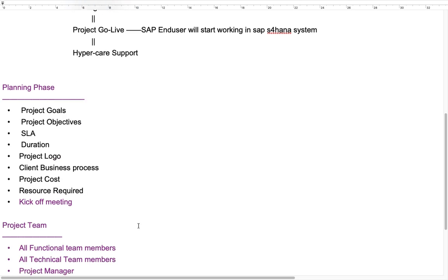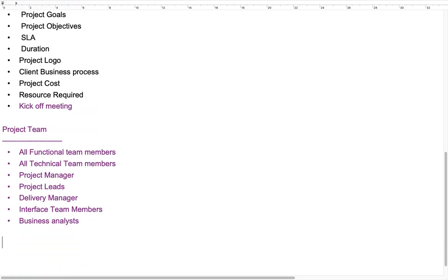Document phase. So document means we have to prepare different kinds of documents.